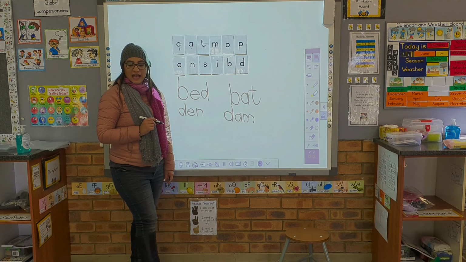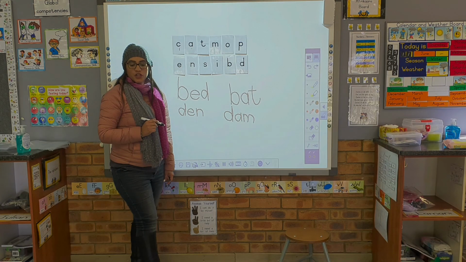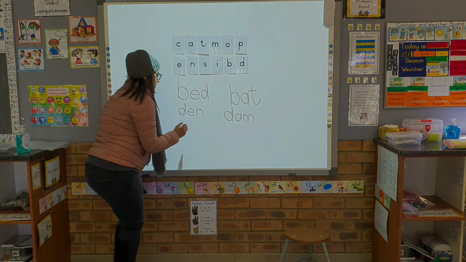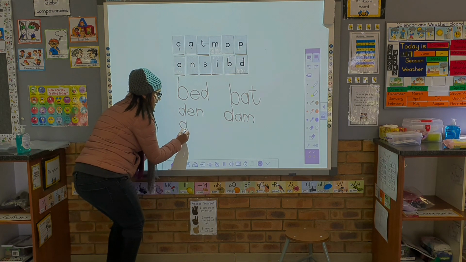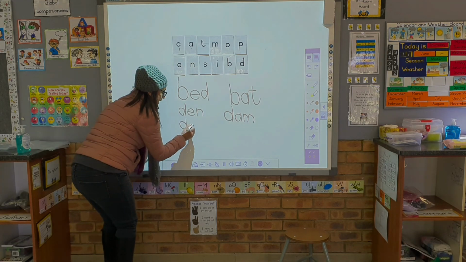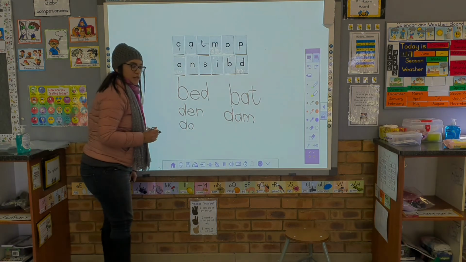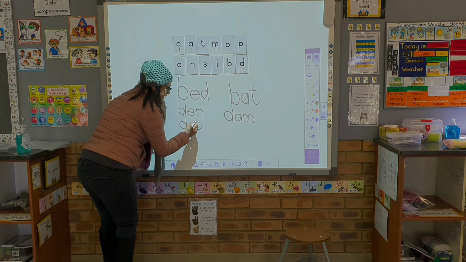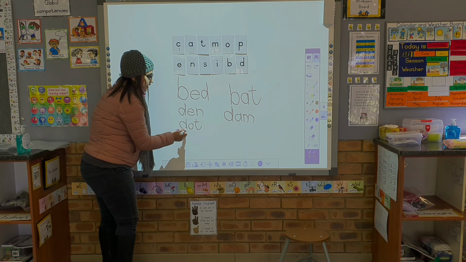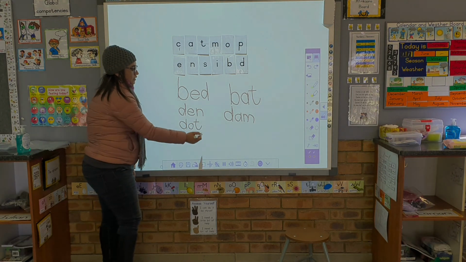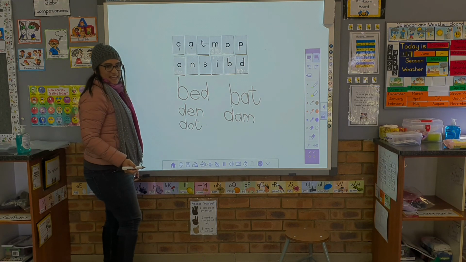Well done. Let's try and write the word dot. What do you hear in dot? Good. The first sound we hear is a D. Then the second sound is an O. And the third sound is T. Dot. I'm going to make a dot on my page.